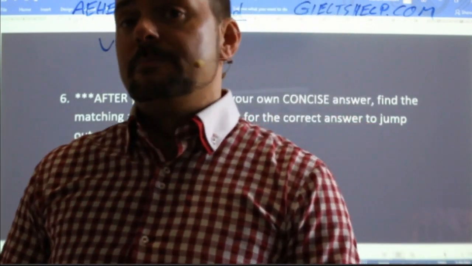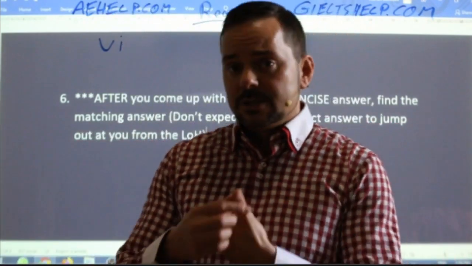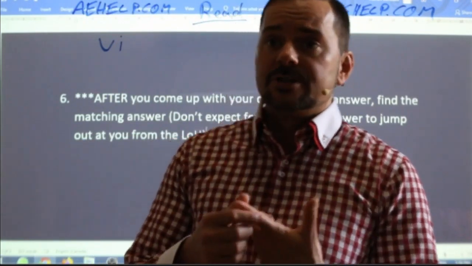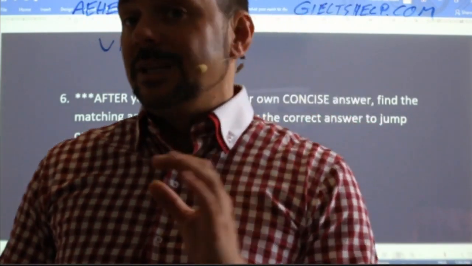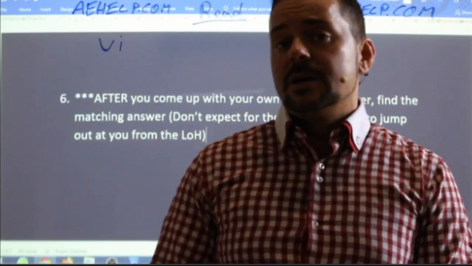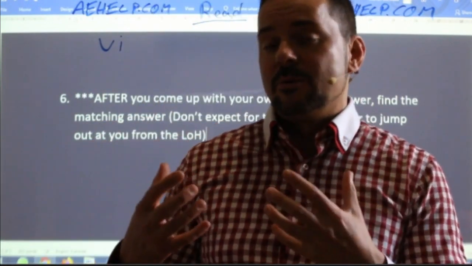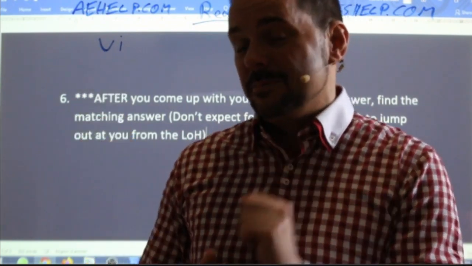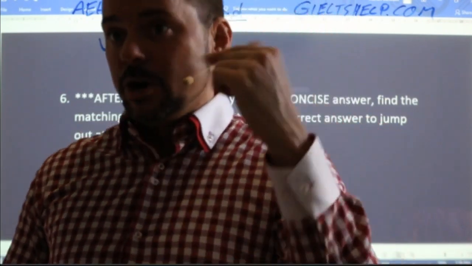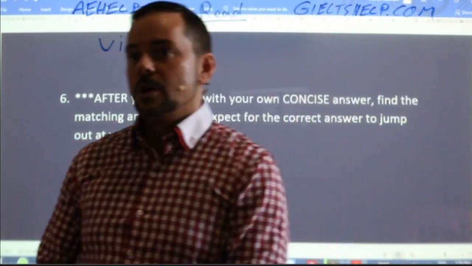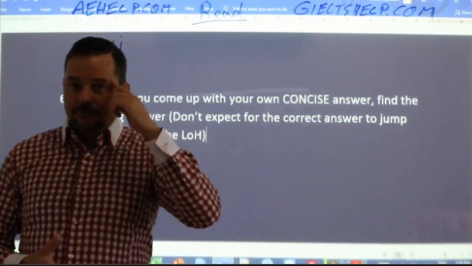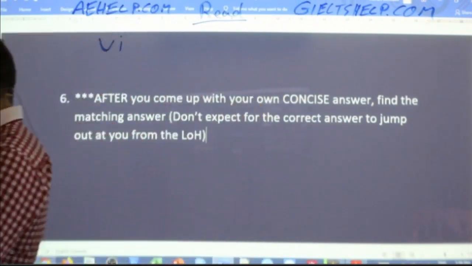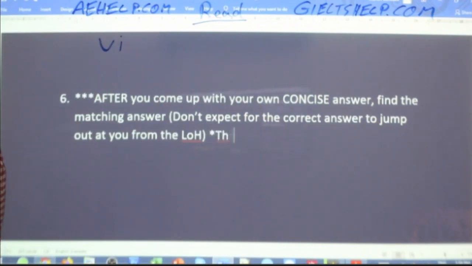That's one of the biggest mistakes students make with list of headings and with multiple choice answers. It's a very, very dangerous technique, because again, the brain doesn't work that way. If you let the brain try to choose or go the easy route, it will, and it will make mistakes. Okay, you have to make your brain work. All right, so don't do that. You have to think first, then choose. Okay, does that make sense?